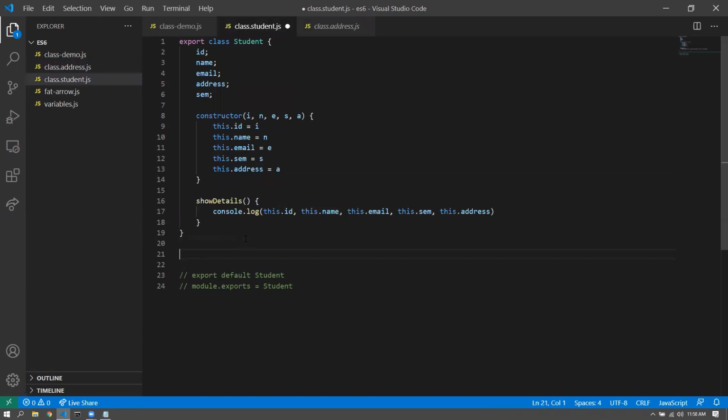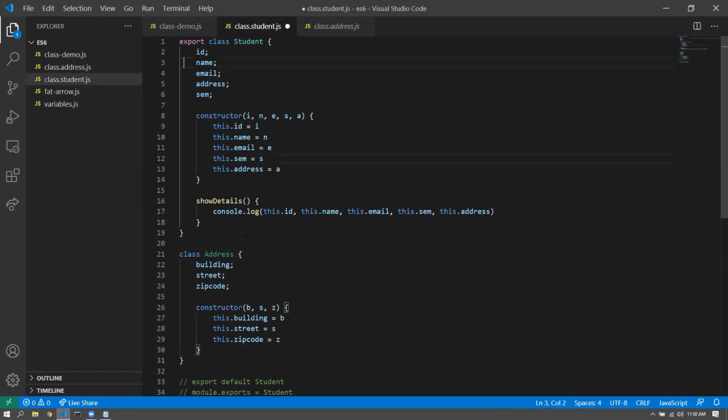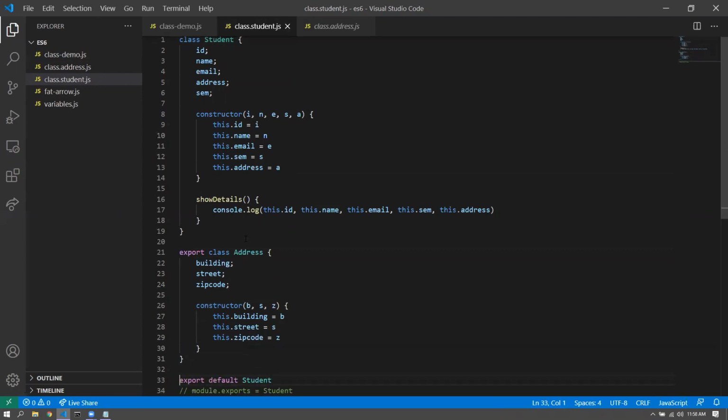What would make more sense is exporting the student by default and exporting the address normally. This is a sub-member supporting library kind of a thing.